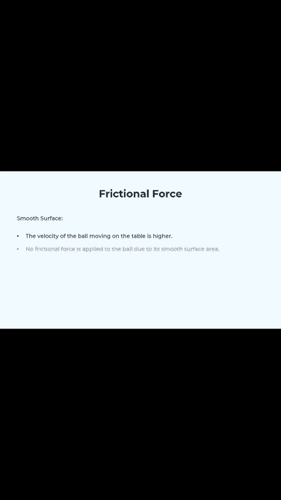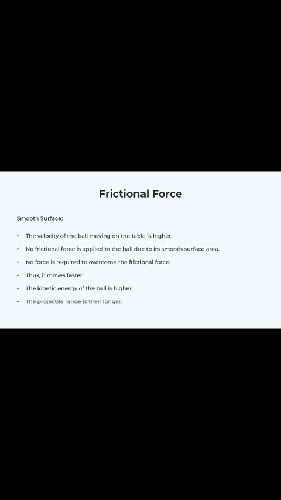Alright, so next I will explain two theories involved in our project, which are frictional force and impulsive force. On the smooth surface of the table, the velocity of the ball is higher because no frictional force is applied to the ball when it moves forward. There is no force needed to work against the frictional force, thus the kinetic energy is higher, the ball moves faster, and the projectile range is then longer.